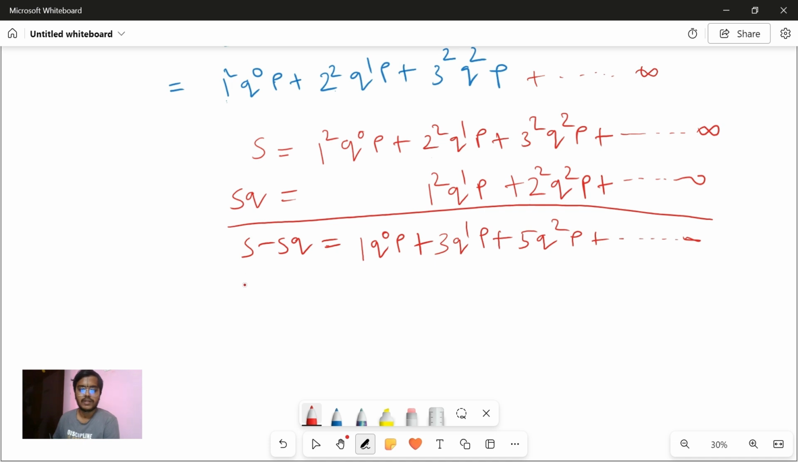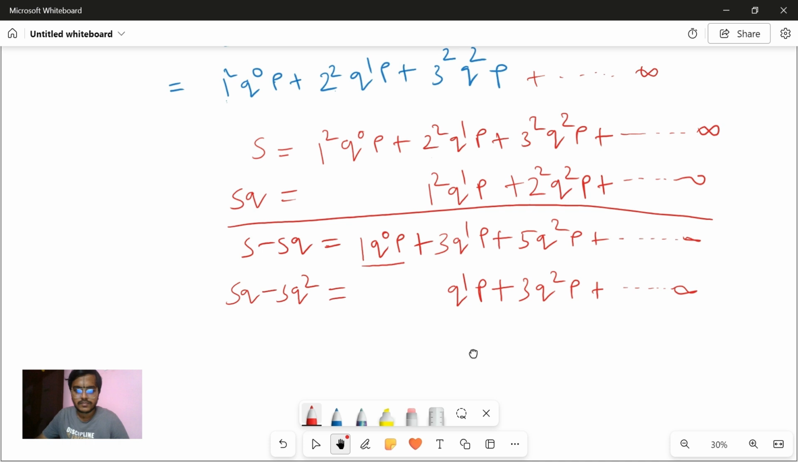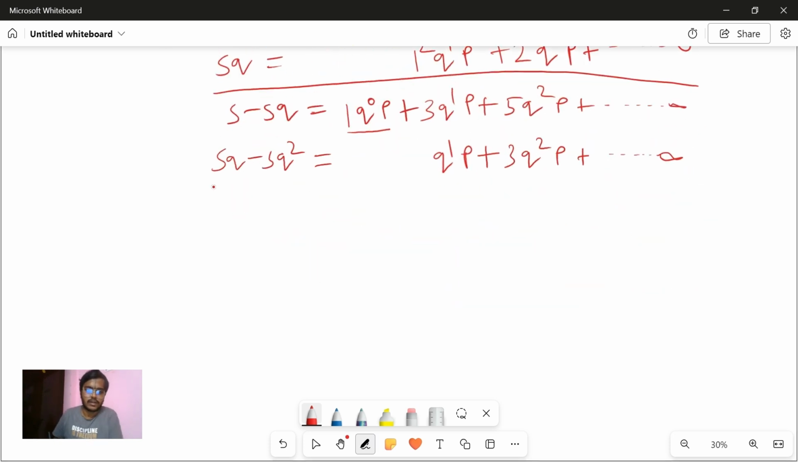Now what I'm doing again is multiplying this with q. So this will be Sq minus Sq square. Understood? When you multiply this with q, you get the same thing. Now this will be q power 1 p, because when you multiply this term with q, you get q power 1 p plus, when you multiply again by q, you will get 3 q square p, and so on up to infinity. Now the problem is solved, because when you subtract this again,